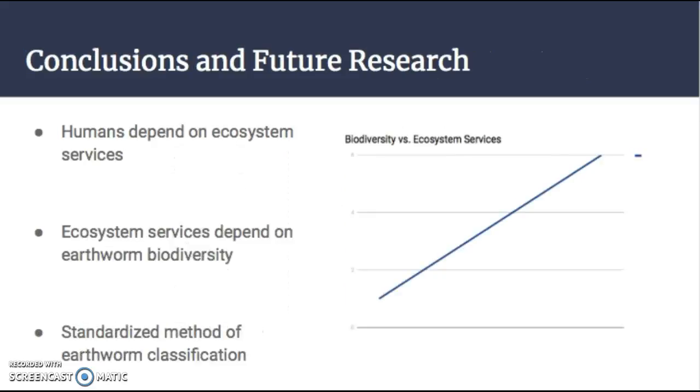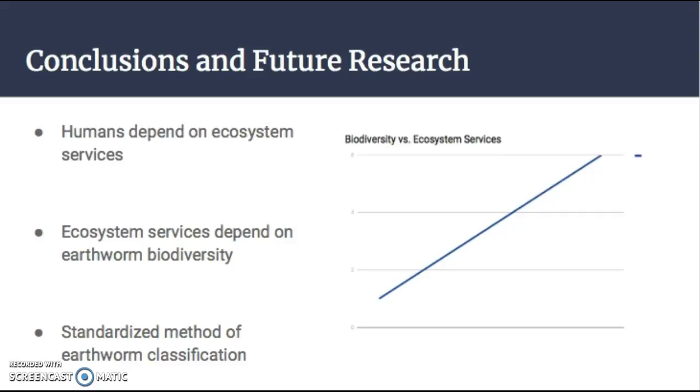So for some conclusions, humans depend on these services such as water storage, flood control, plant growth promotion, and nutrient cycling, but these services overall depend on the biodiversity of species within an ecosystem. Biodiversity of earthworms in particular results in a variety of functions being performed by different earthworm types. As was previously explained, these services are less beneficial and productive in the absence of a variety of earthworm species.